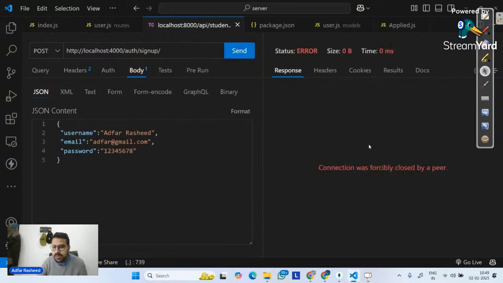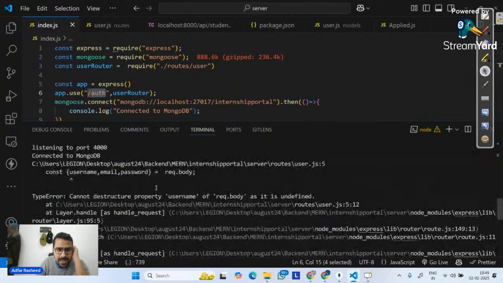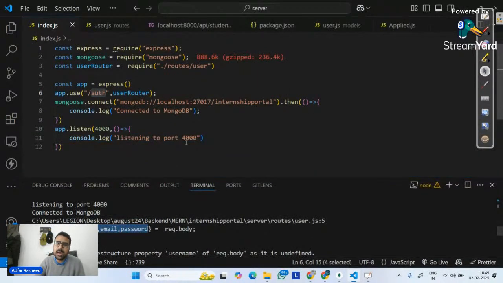So let's send it. If I send it, it says connection was forcibly closed by a peer. Let's see what the issue is. So let me go to my server and try to understand what the issue is. It says app crash, cannot destructure property. Now this is something that I want you to tell me. It says, okay, you are trying to destructure username, email, password from the request.body, but I am not able to find that. Tell me, what are we missing? What are we missing?